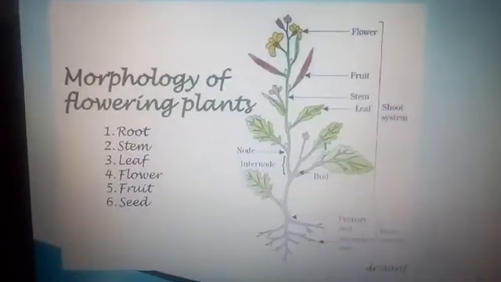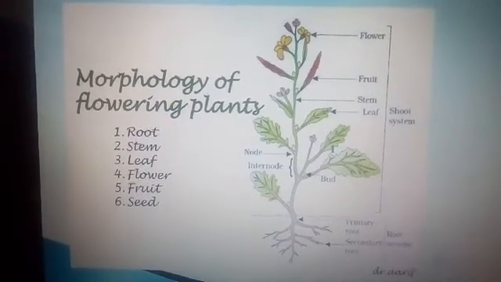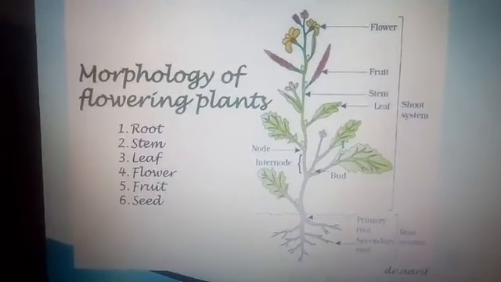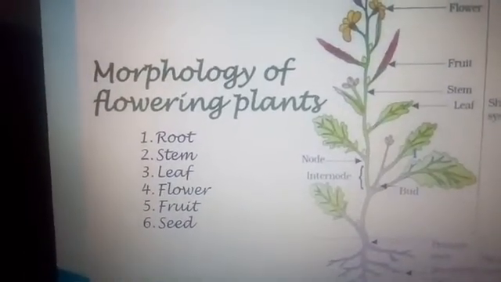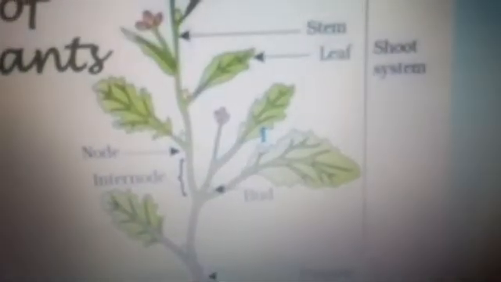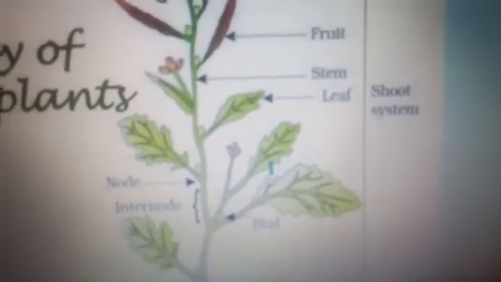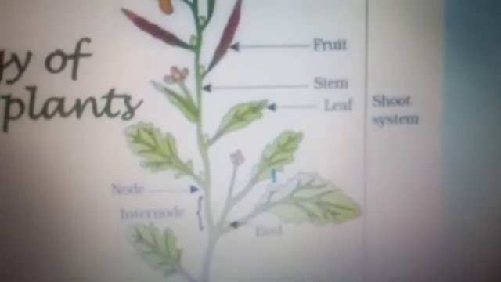Before starting into the lesson, let us have a quick recap of what you have already learned. Different parts of a plant. What are the different parts of a plant? Yeah, root, stem, leaf, flower, fruit, and seeds. The different parts, the shoot system and the root system. What is the function of the root system here? The roots absorb water and minerals from the soil and send to the stem. It is sent to the shoot system. Shoot system bears fruits, leaves, stem, and everything.